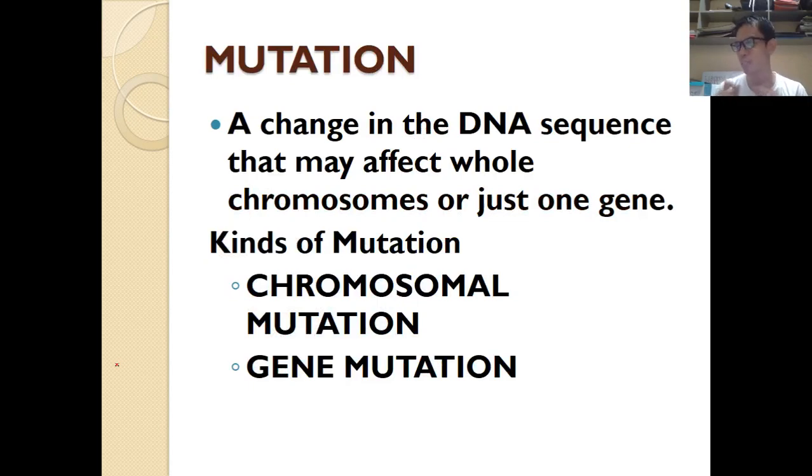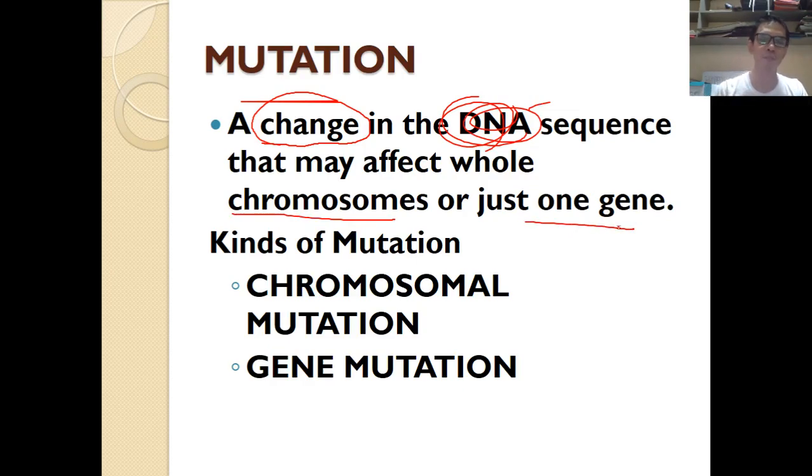So basically, what is mutation? Mutation is a change in the DNA sequence that may affect the whole chromosome or just one gene. So it depends. If the DNA sequence is changed, that is what they call mutation. Any changes in the DNA sequence that can affect the chromosome or even a part of the gene is called mutation.